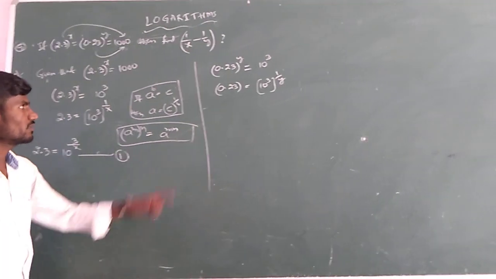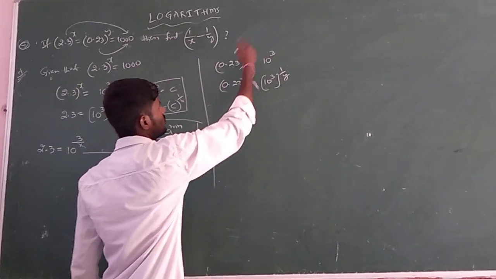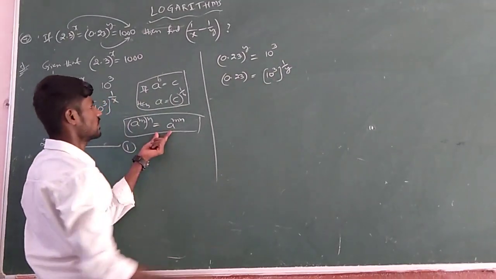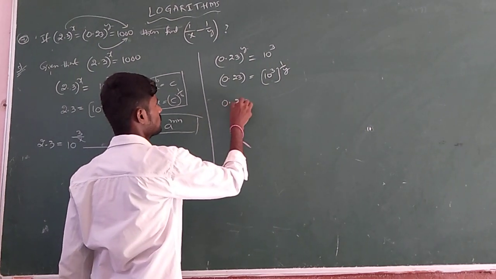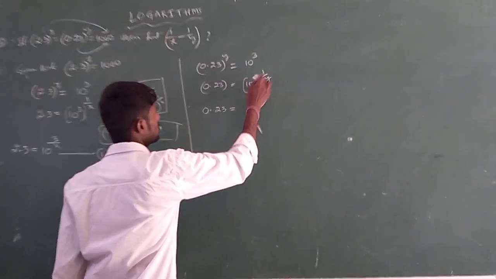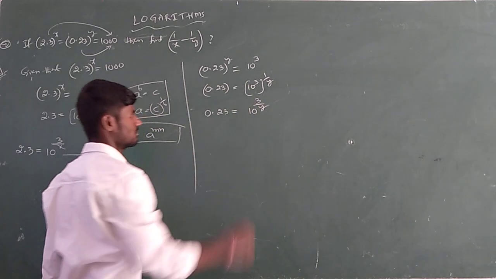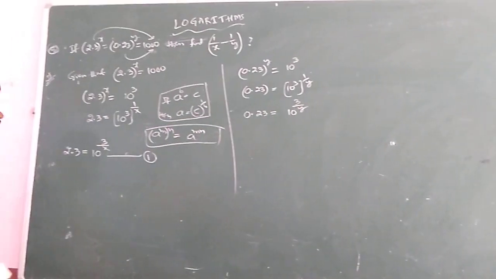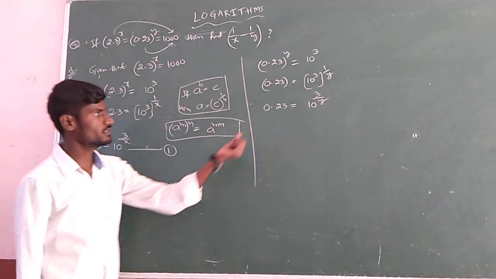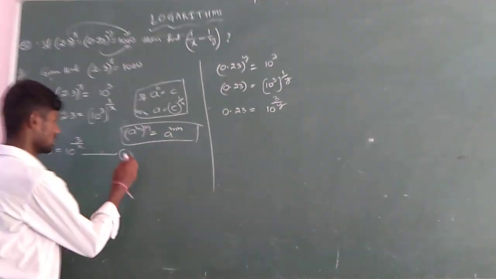Okay? Whole power 1 by y. Because if I transpose it to the opposite side, again it is in the same form. So 0.23 is equal to 10 power 3 into 1 by y. If you observe, it is 2.3, it is 0.23. So we have taken it as equation 1.